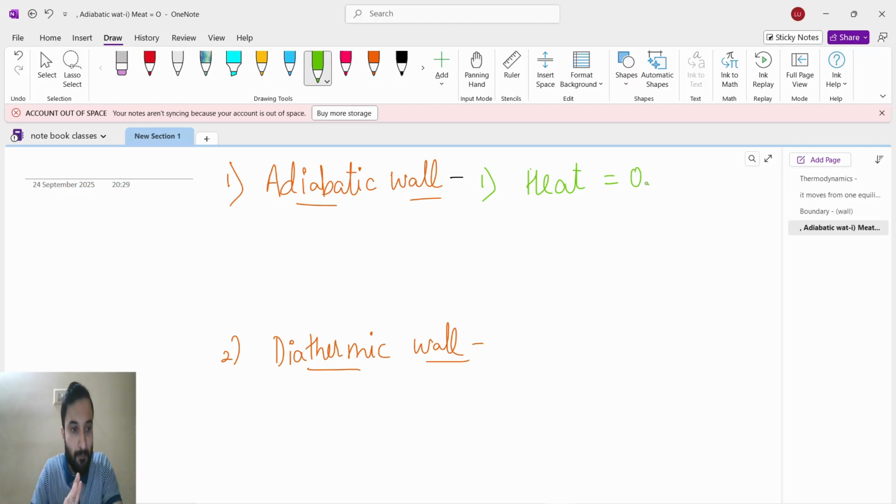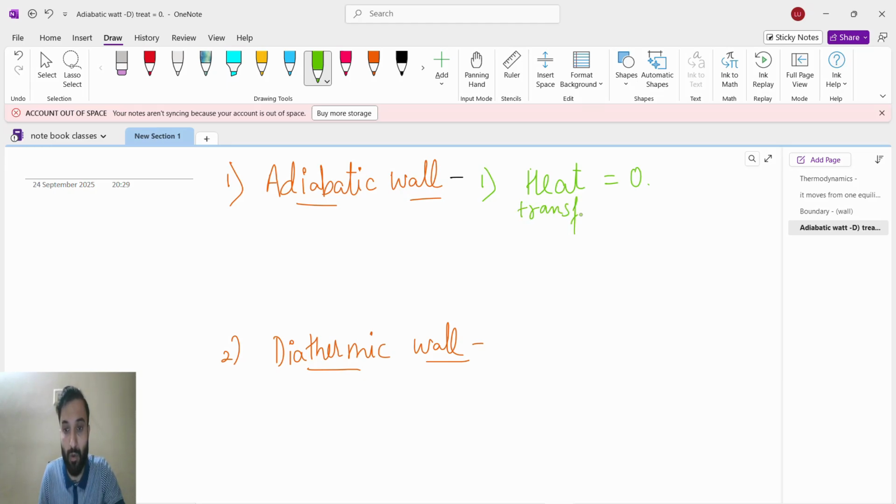It will not allow the heat, that is, energy, to transfer. But if we talk about matter, exchange can happen. This is a very important thing for the adiabatic wall.